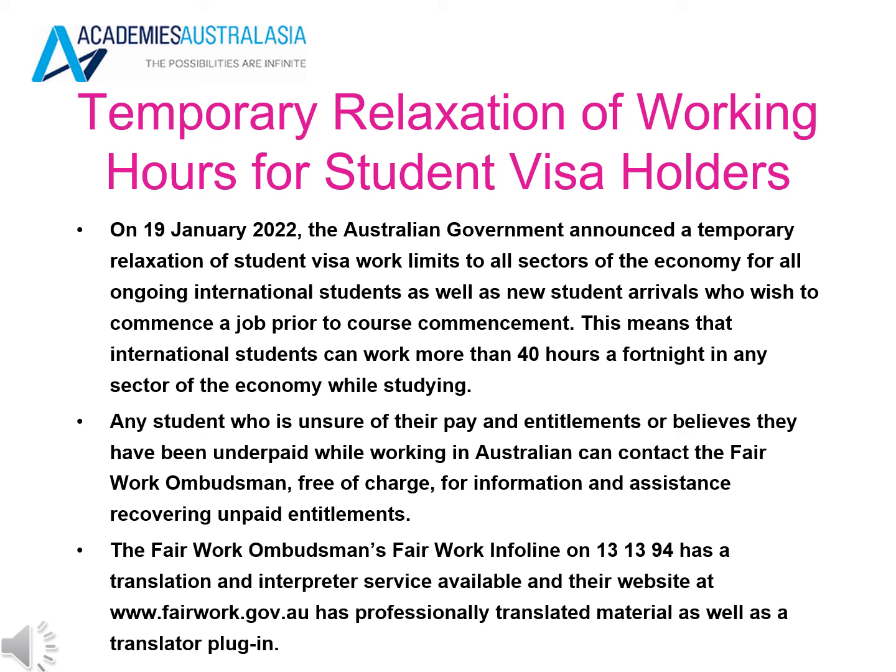Temporary relaxation of working hours for student visa holders. The Australian Government announced a temporary relaxation of student visa work limits to all sectors of the economy for all ongoing international students as well as new student arrivals who wish to commence a job prior to course commencement. This means that international students can work more than 40 hours a fortnight in any sector of the economy while studying. Any student who is unsure of their pay and entitlements or believes they have been underpaid while working in Australia can contact the Fair Work Ombudsman free of charge for information and assistance recovering unpaid entitlements.